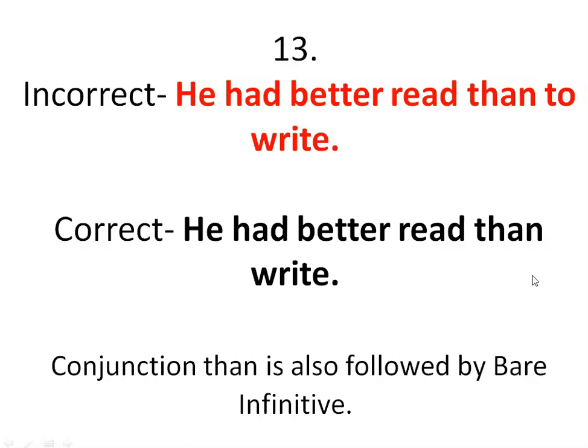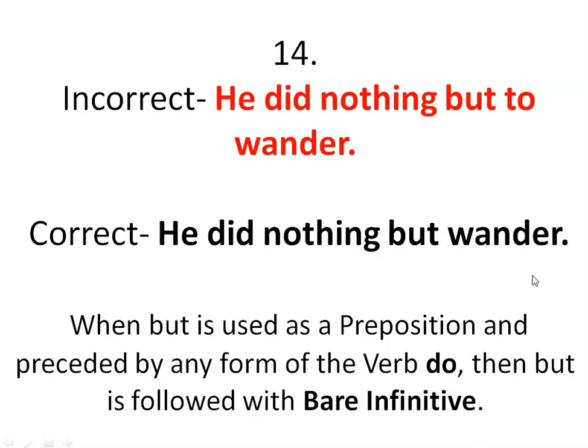14th one. The incorrect version is "He did nothing but to wander," and the corrected version is "He did nothing but wander." So what happened here? Just the to infinitive has been replaced by bare infinitive. That is, the "to" has been removed, and the logic is when "but" is used as a preposition and preceded by any form of the verb do, then "but" is followed with bare infinitive.